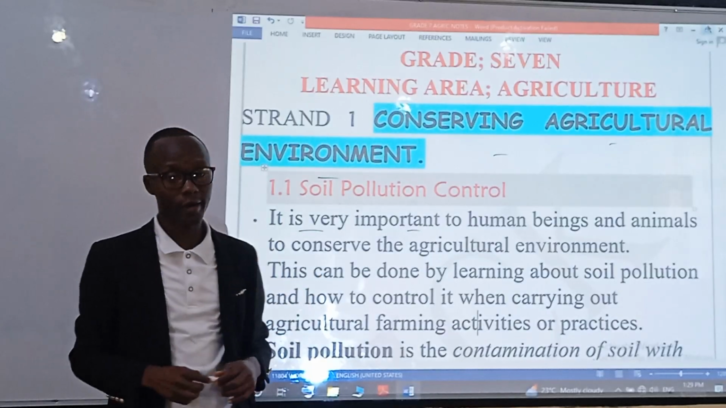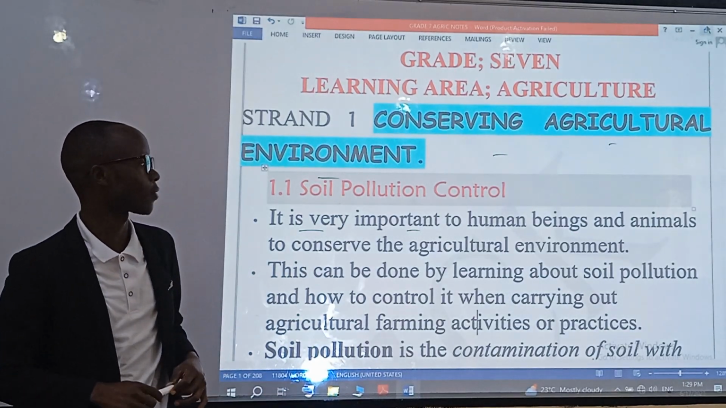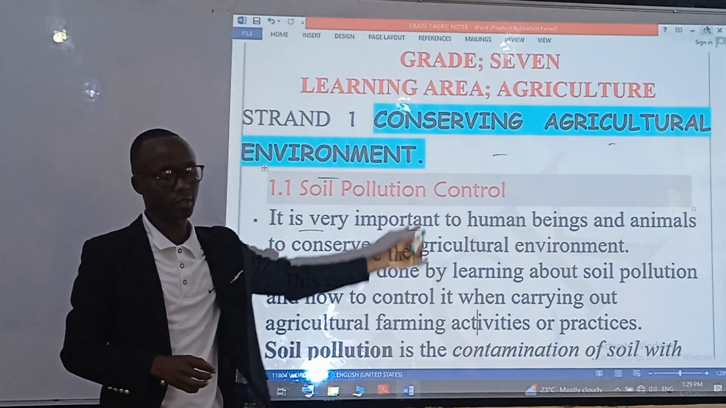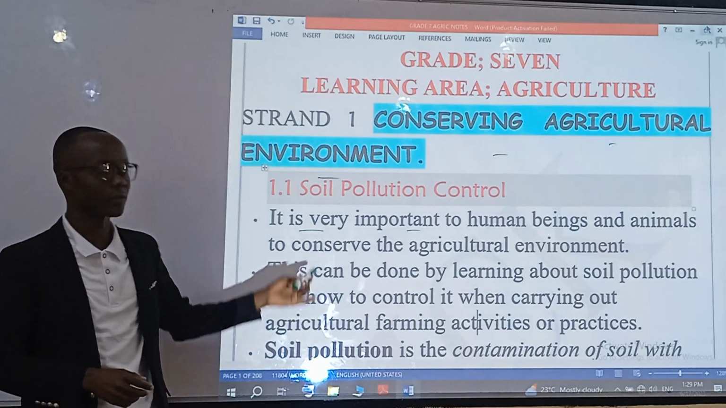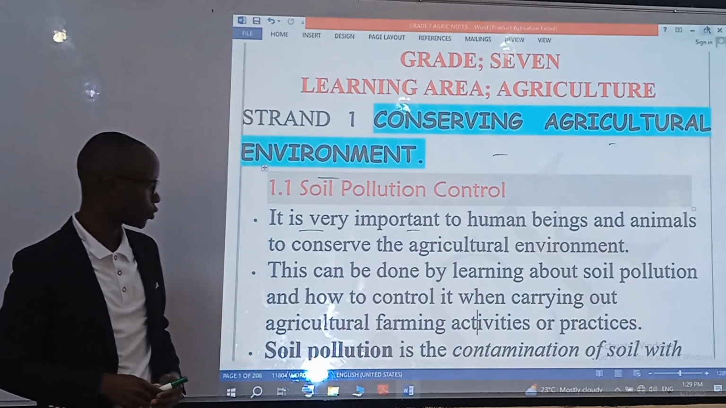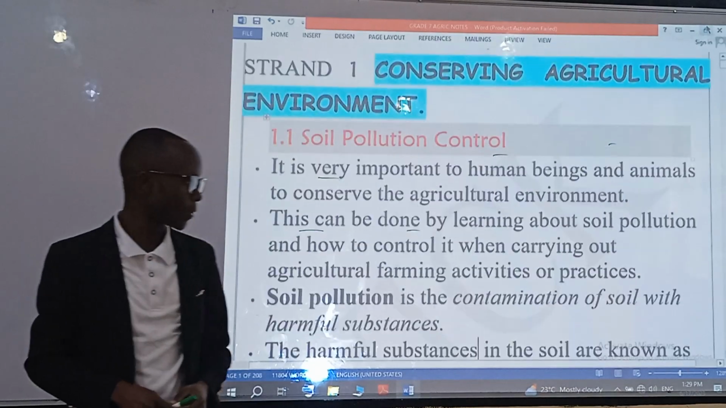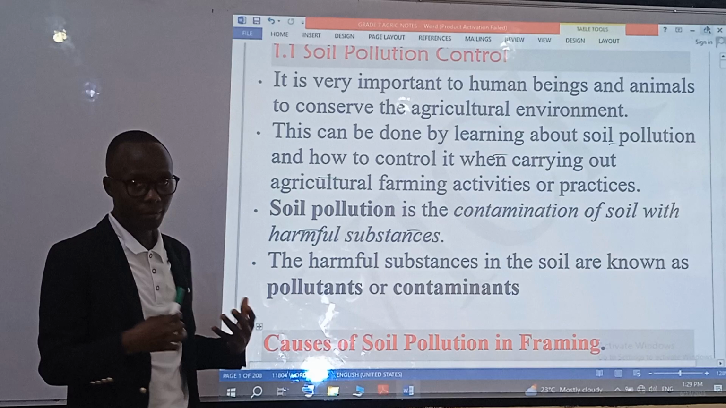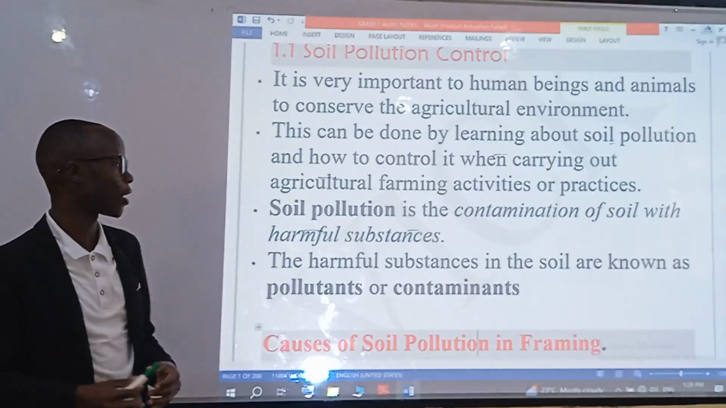Our learning area is agriculture. Under the first strand, agriculture, conserving agricultural environment, we shall be focusing on this substrand, soil pollution control. It's very important to any human being and animals to conserve the agricultural environment. And this can be done by learning about soil pollution and how to control it when carrying out agricultural farming activities or practices.